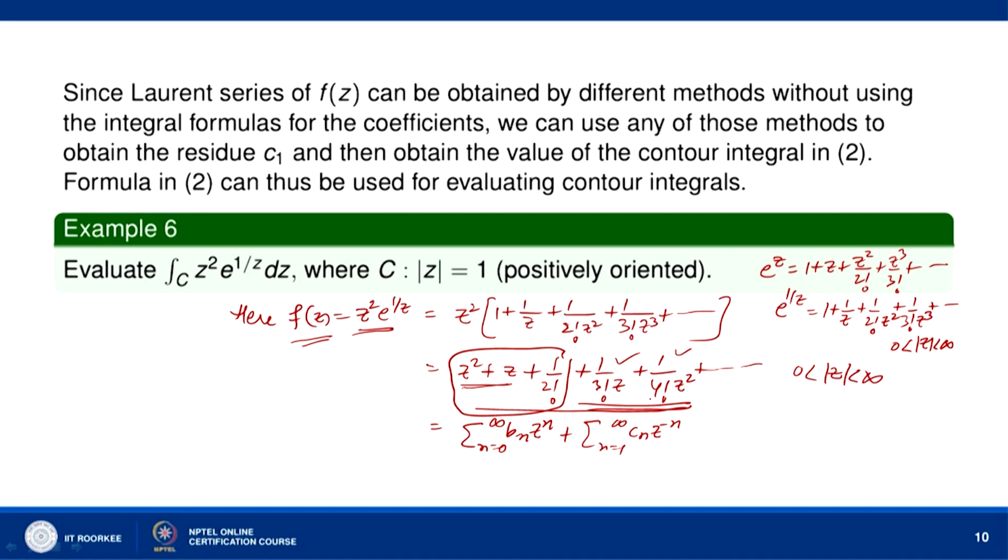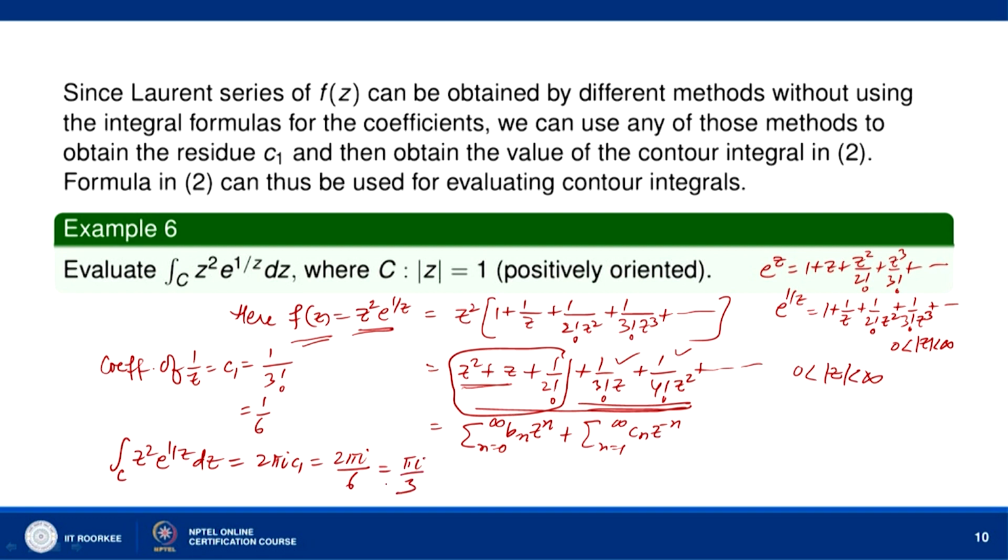So, f(z) equal to z square e to power 1 by z has an isolated essential singularity at z equal to 0, and now let us find the coefficient of 1 over z minus z naught. z naught is 0 here. So, coefficient of 1 over z is C1 equal to 1 by 3 factorial, which is 1 by 6. So, the integral over C of z square e to the power 1 by z dz will be equal to 2 pi i C1. So, 2 pi i by 6, and we get pi i by 3, where the integral around C is being taken in the counterclockwise sense.